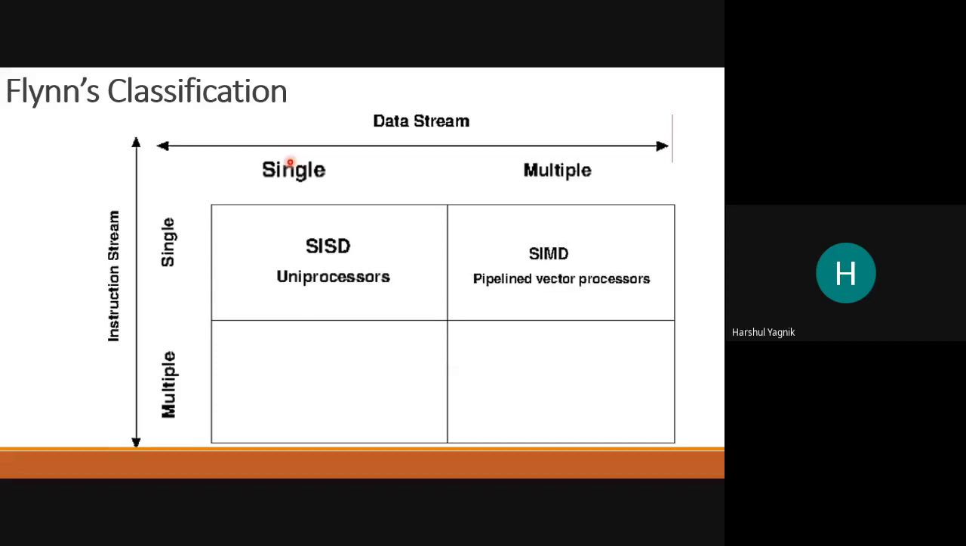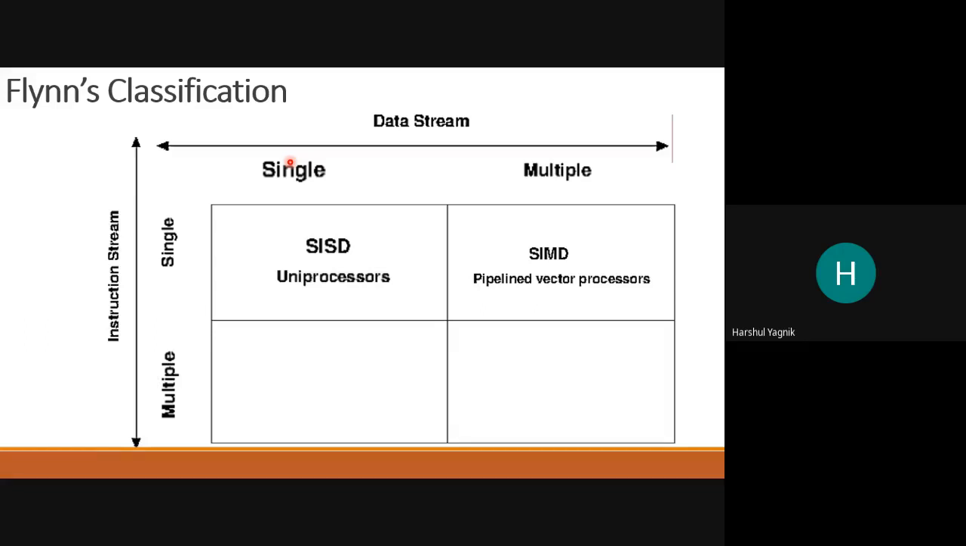Next possibility is single instruction stream, multiple data stream. So these are those processors which can execute only one instruction at a time, but the data on which instructions are executed need not be only from one data memory or only from one data stream.